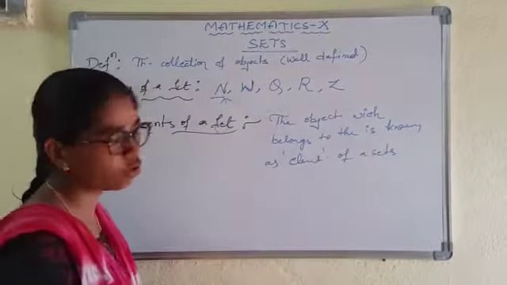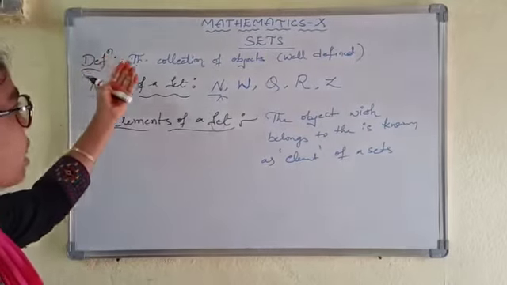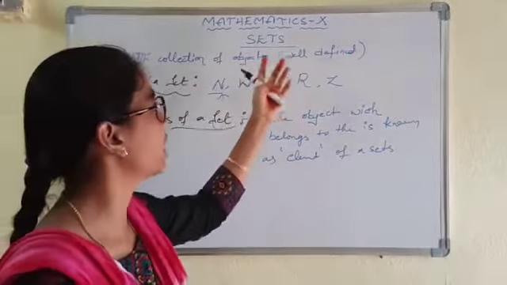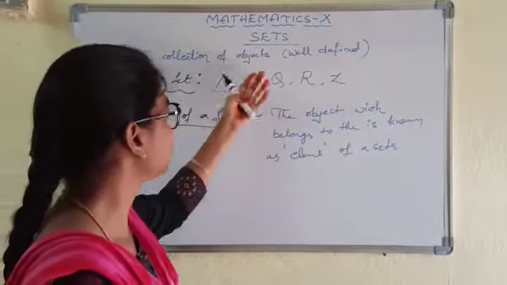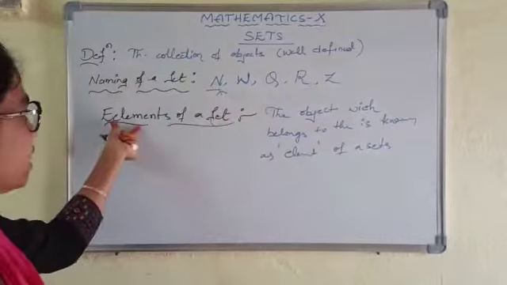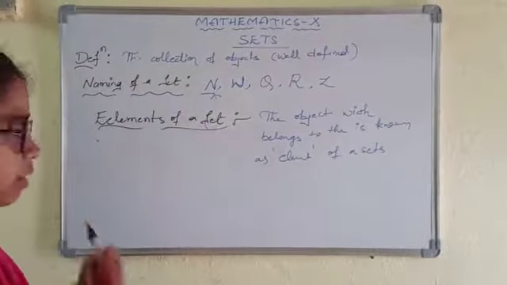Already we know from the definition that the collection of all well defined objects is known as the set. So these objects are nothing but elements. The objects in the set are known as elements.